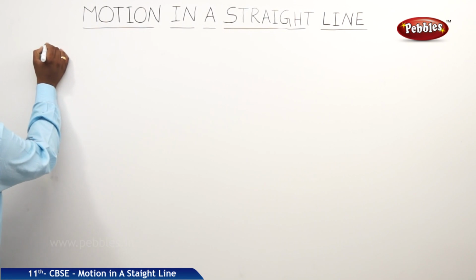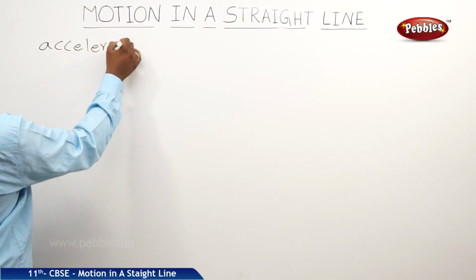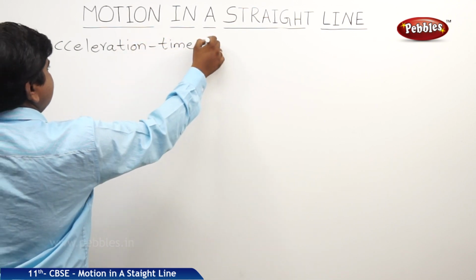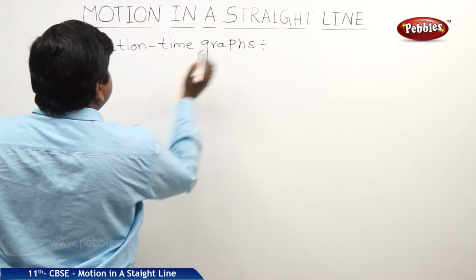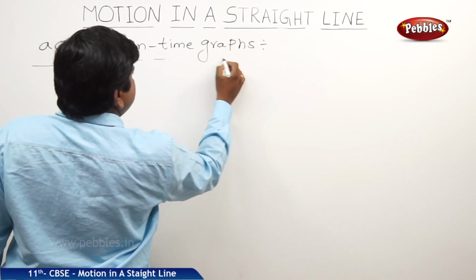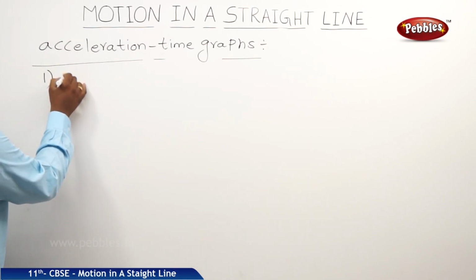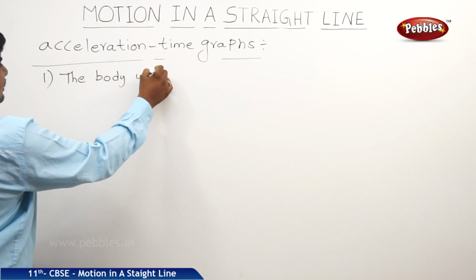The next concept is acceleration-time graphs. The first situation is a body with uniform acceleration.